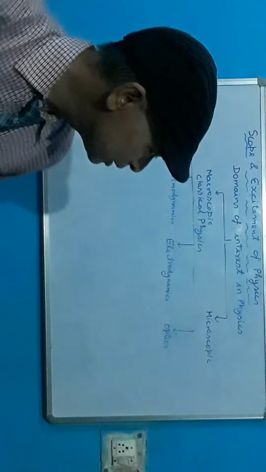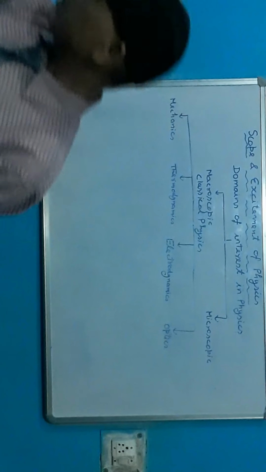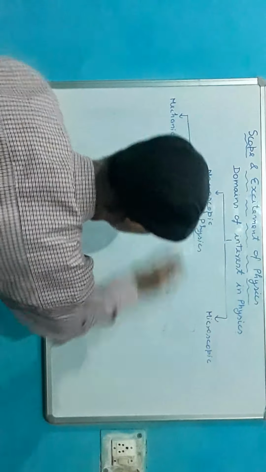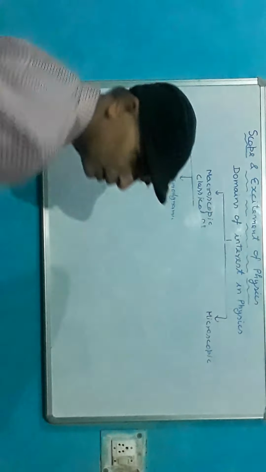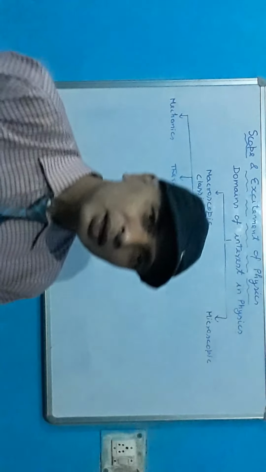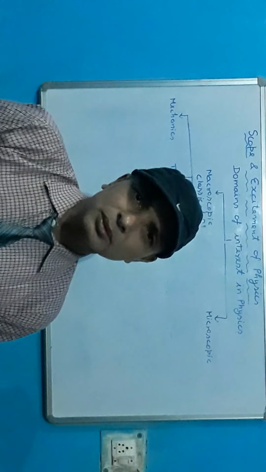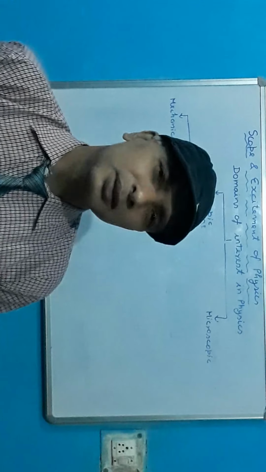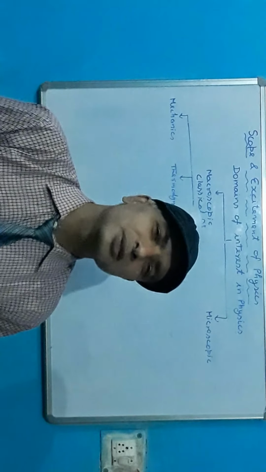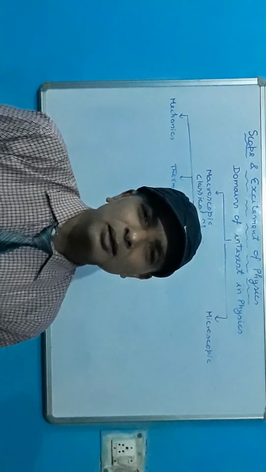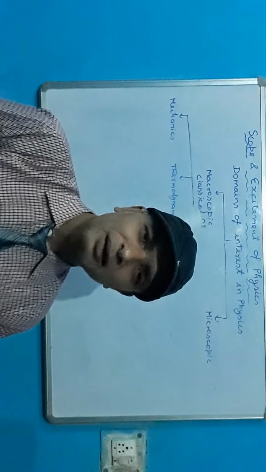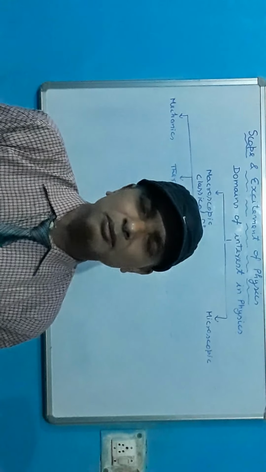Now we come to the next one: microscopic. In the microscopic domain of interest, you will study matter at the minute level, the structure of matter. You know that matter is composed of small molecules, molecules are made up of atoms, and atoms are composed of electrons, protons, and neutrons. These are the fundamental particles. Microscopic means that at a very minute scale you will study the composition of matter.